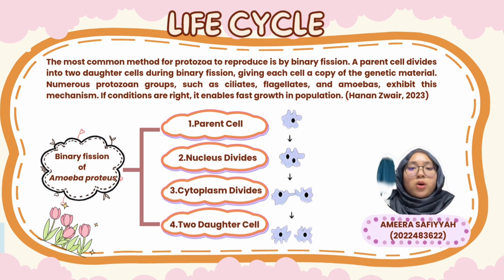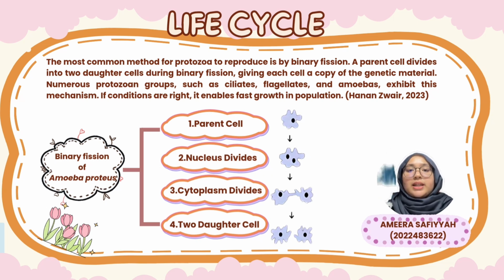Now, I will describe more about the process of binary fission. The parent cell prepares for division by replicating its genetic material at the start of binary fission. The nucleus splits during mitosis, ensuring that each new cell's DNA is identical to that of its parent. This nuclear division is an important stage in ensuring the organism's genetic stability. Following the division of the nucleus, the cytoplasm of the parent cell divides into two different daughter cells. Every daughter cell may survive on its own and has the same genetic composition as the parent cell.